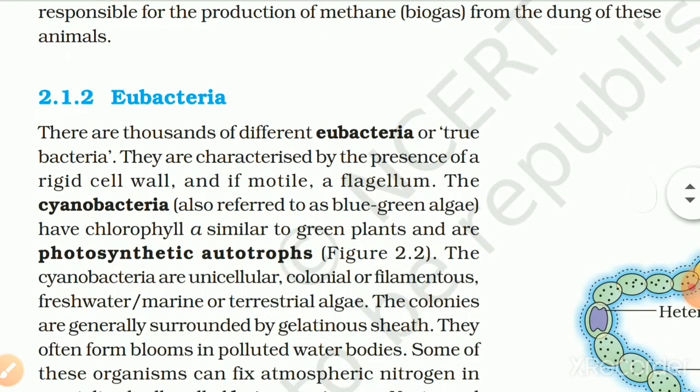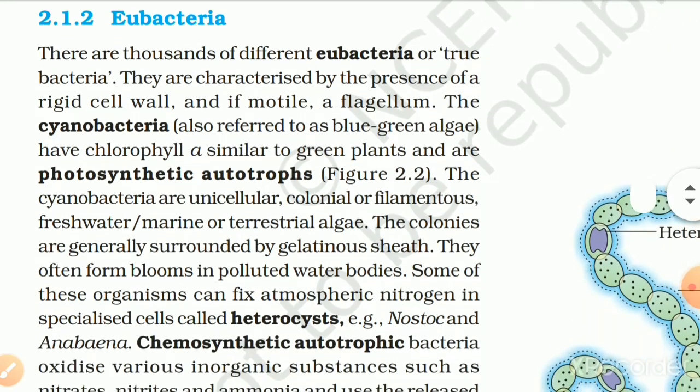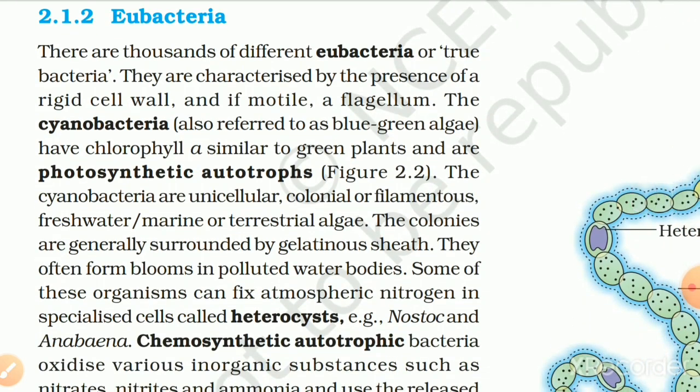2.1.2 Eubacteria. There are thousands of different eubacteria, or true bacteria. They are characterized by the presence of a rigid cell wall and, if motile, a flagellum. The cyanobacteria, also referred to as blue-green algae, have chlorophyll a similar to green plants and are photosynthetic autotrophs. The cyanobacteria are unicellular, colonial or filamentous, freshwater or marine or terrestrial algae. The colonies are generally surrounded by a gelatinous sheath. They often form blooms in polluted water bodies.